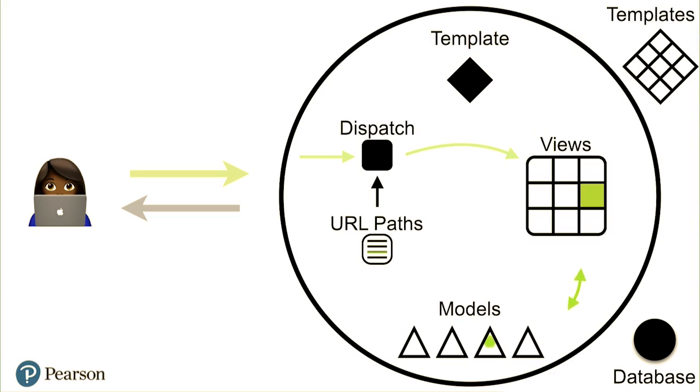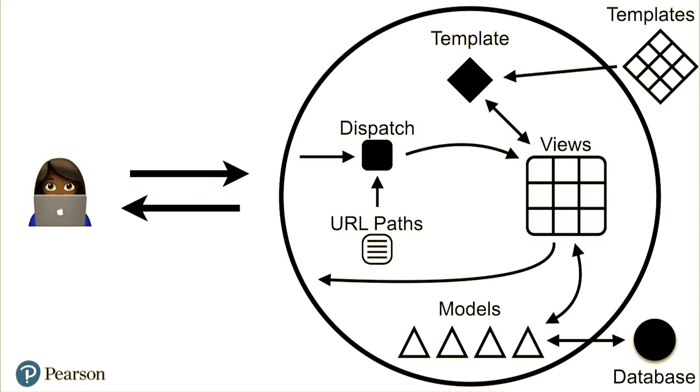We can go ahead and load data from the database via a model, or several, mind you. We can reach out to the template system and have it load our templates. At some point, though, we have to come back and return an HTTP response all the way back to our user. This is the core of Django.